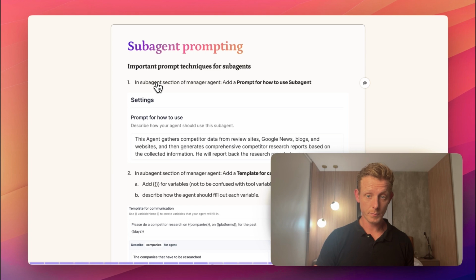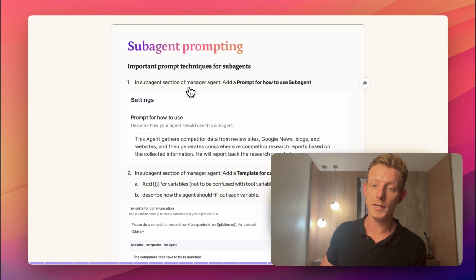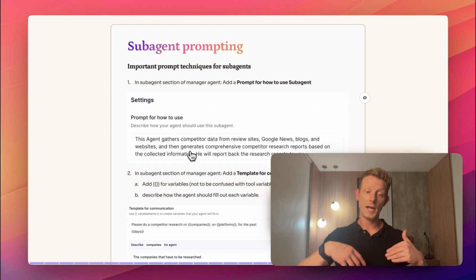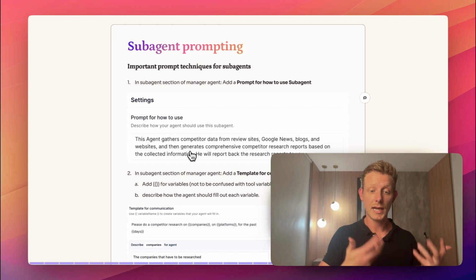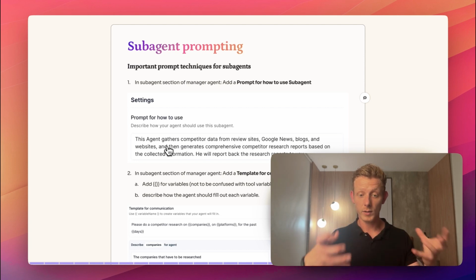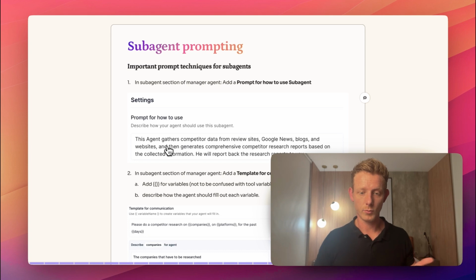Then we have sub-agent prompting. So important prompt techniques for sub-agents, right? In the sub-agent section of your manager agent, you have a setting there, which is called prompt for how to use. This is basically where you can double down and tell your manager agent again what this sub-agent does, right? That's all you do. This agent gathers competitor data from review sites, Google News, blogs, etc. So again, we double down and we let our manager agent very clearly know what this agent can do, right?